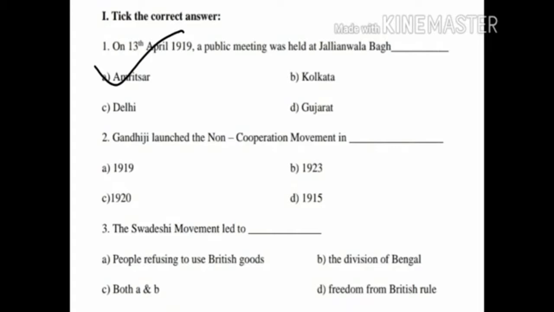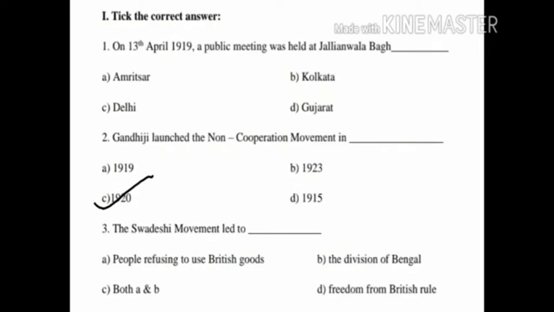Children, the public meeting was held at Jallianwala Bagh in Amritsar. Second question, Gandhiji launched the non-cooperation movement in dash. Option A 1919, option B 1923, option C 1920, option D 1915. What is the answer? Yes, the answer is option C, 1920. Children, Gandhiji launched the non-cooperation movement in 1920.